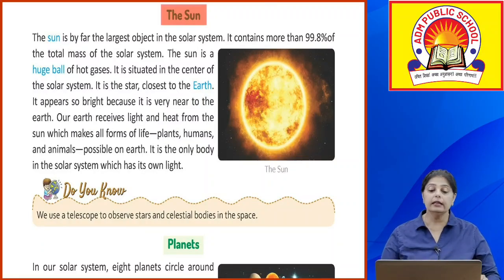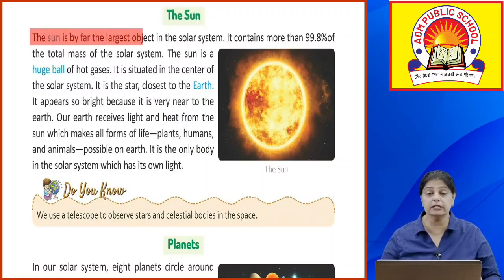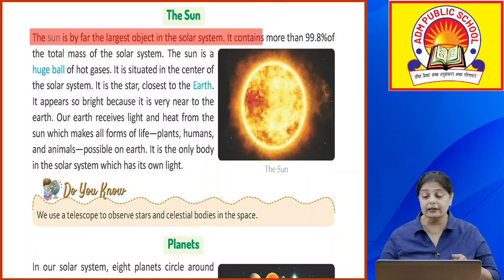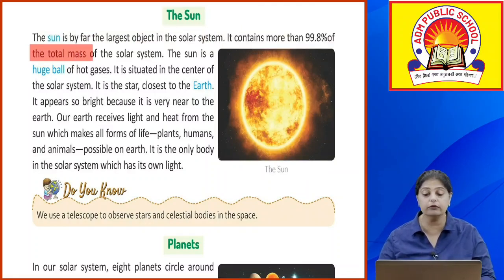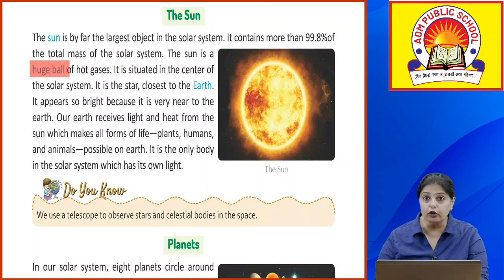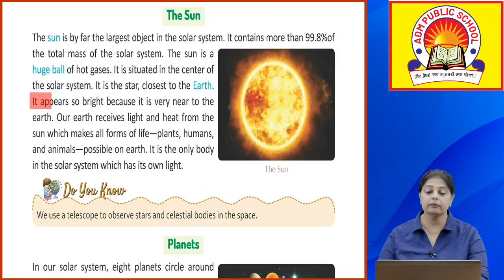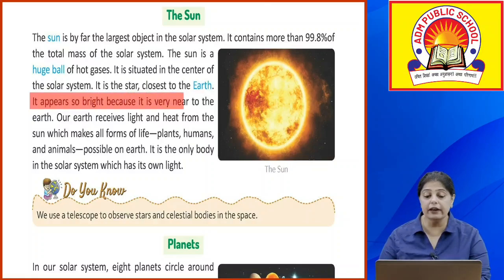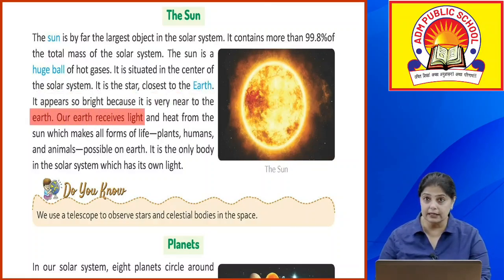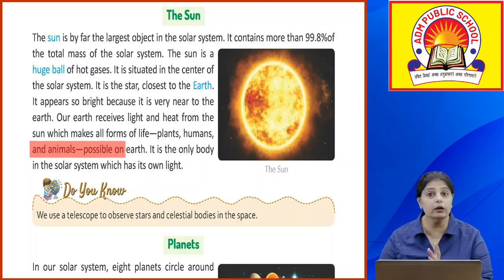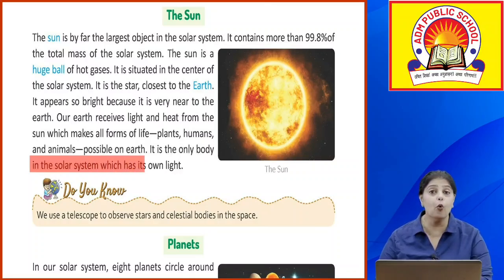Okay, now let's talk about the sun, which is a major part of the solar system or the universe. Okay, the sun is by far the largest object in the solar system. It contains more than 99.8% of the total mass of the solar system. The sun is a huge ball of hot gases. It is situated in the center of the solar system. It is the star which is closest to the earth. It appears so bright because it is very near to the earth. Our earth receives light and heat from the sun, which makes all forms of life like plants, humans and animals, which is possible only on earth. It is the only body in the solar system which has its own light.